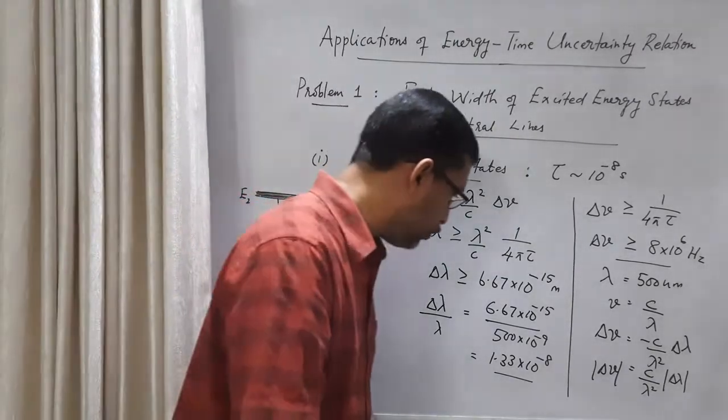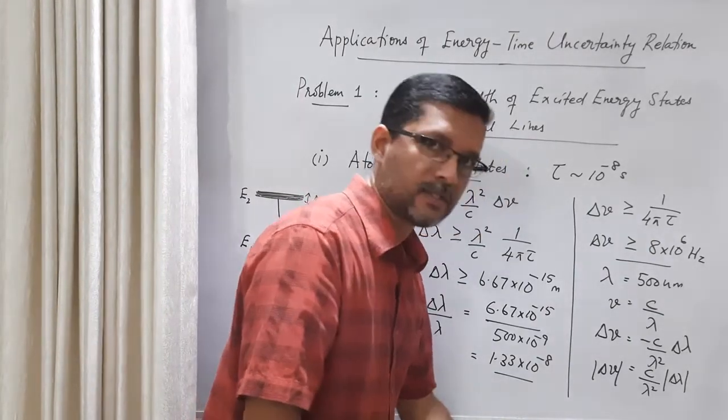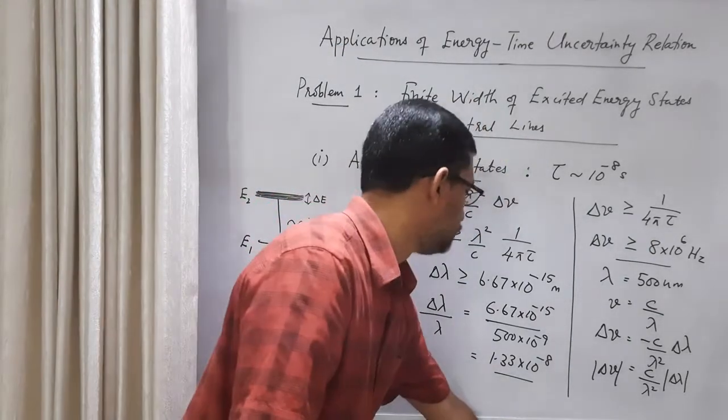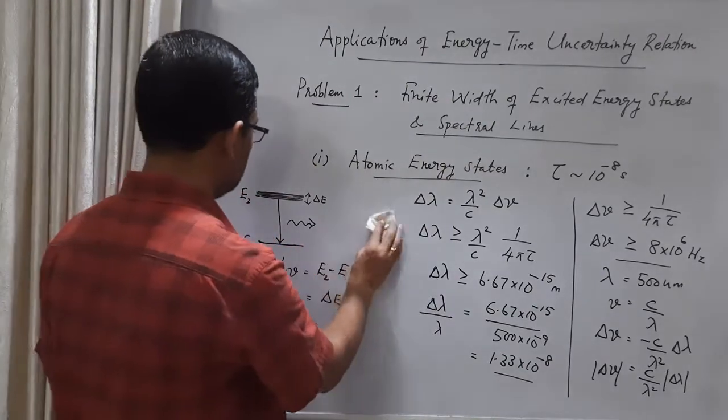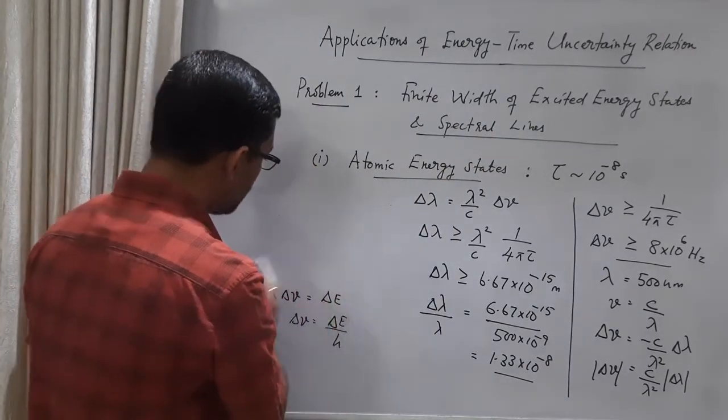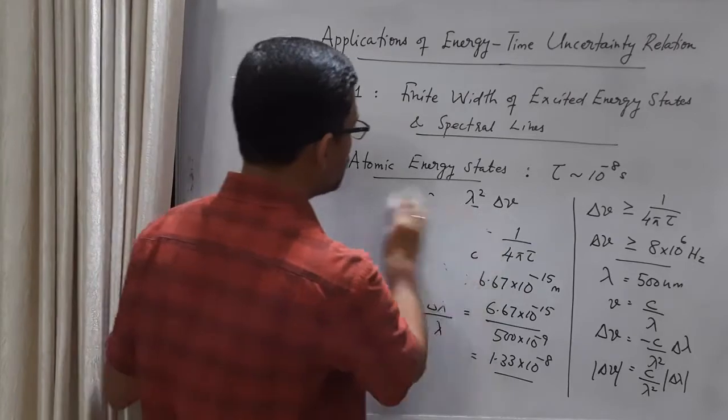Now let us move on to nuclear energy states. We can repeat this calculation in the case of nuclear energy states.